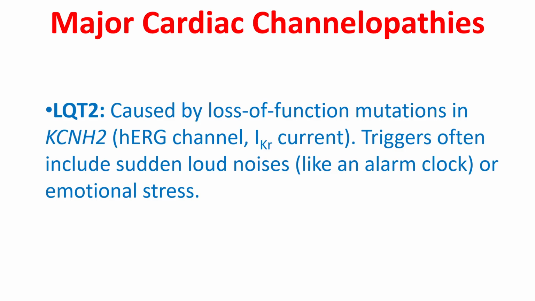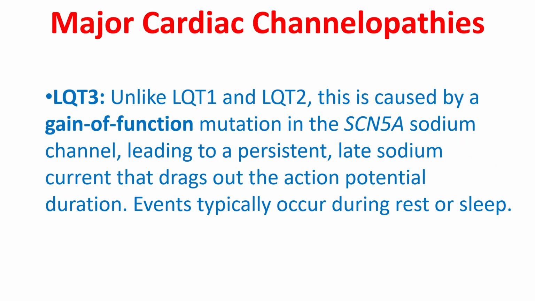Triggers often include sudden loud noises like an alarm clock, or emotional stress. LQT3, unlike LQT1 and LQT2, is caused by a gain of function mutation in the SCN5A sodium channel, leading to a persistent late sodium current that drags out the action potential duration. Events typically occur during rest or sleep.